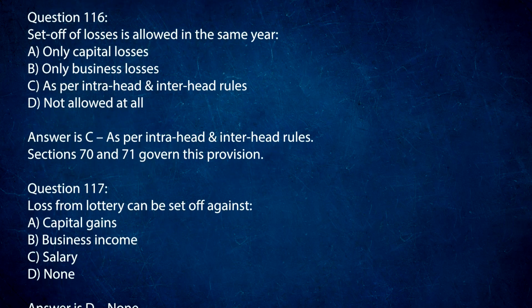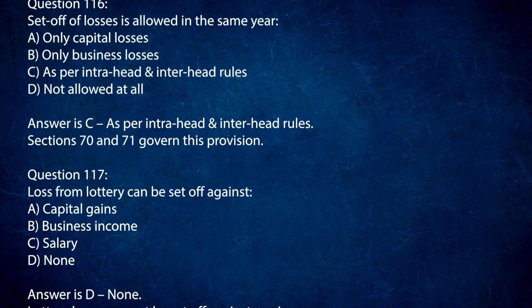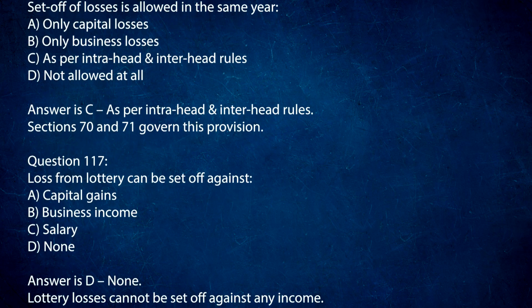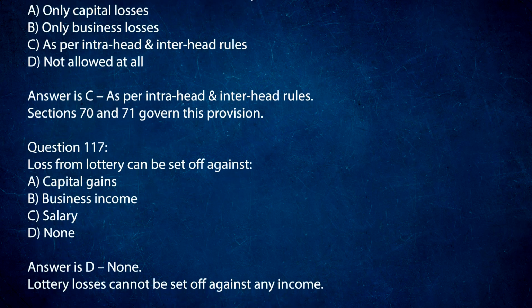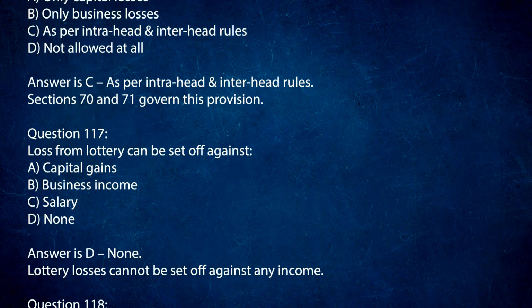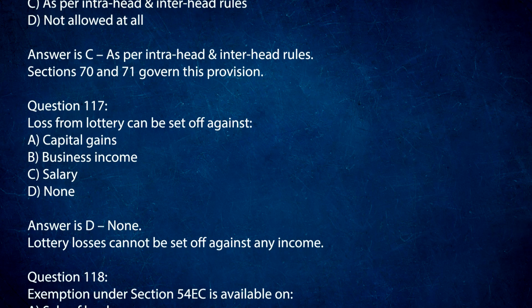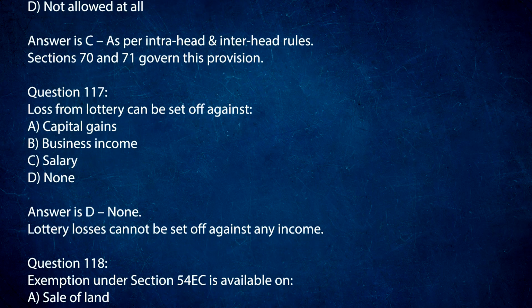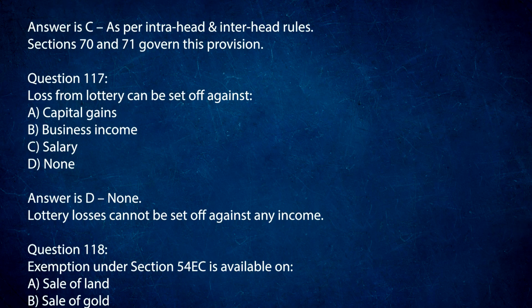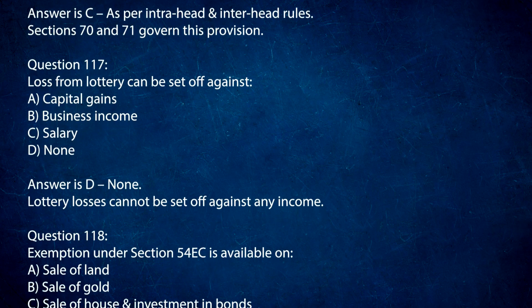Question 117. Loss from lottery can be set off against A. Capital gains. B. Business income. C. Salary. D. None. Answer is D. None. Lottery losses cannot be set off against any income.